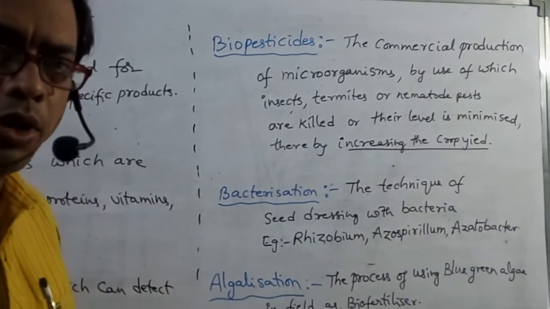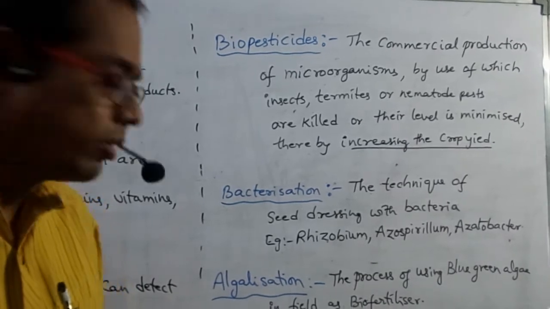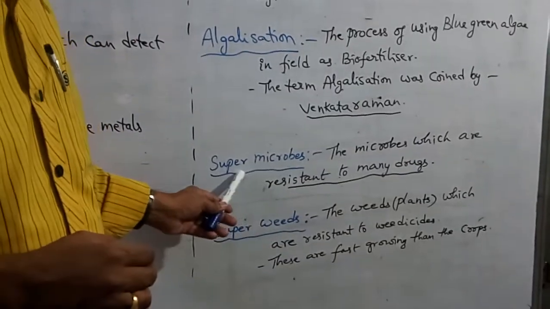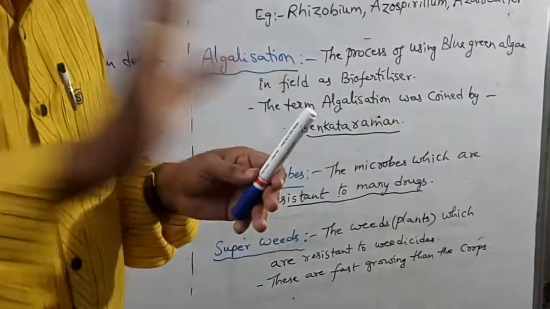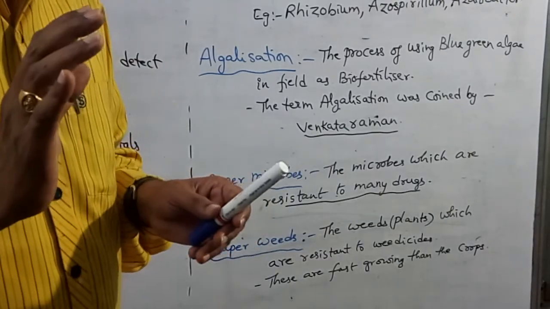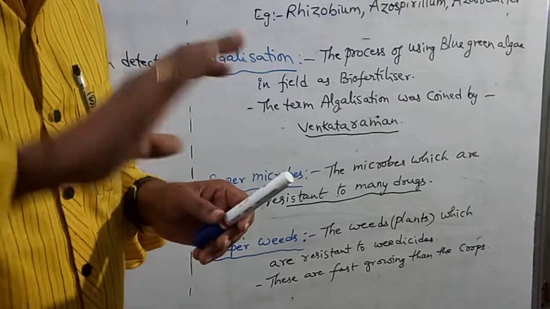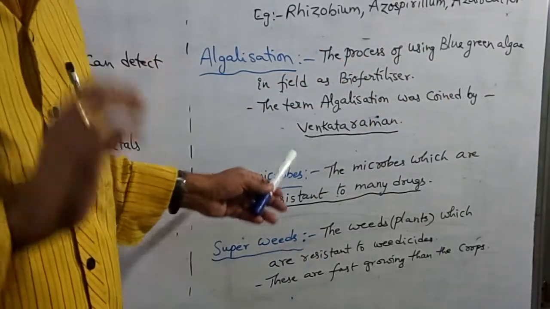Next, I want to discuss the terms with super. Super microbes, super weeds. What are super microbes? The microbes which are resistant to many drugs are so called super microbes.